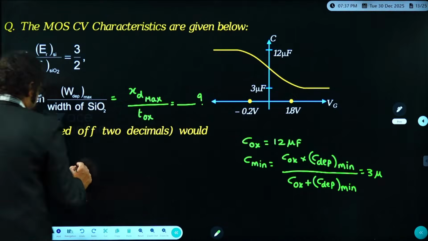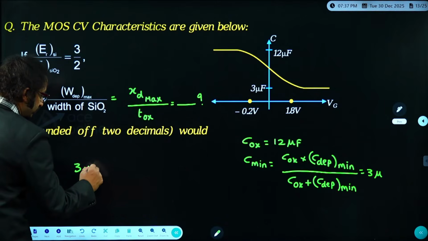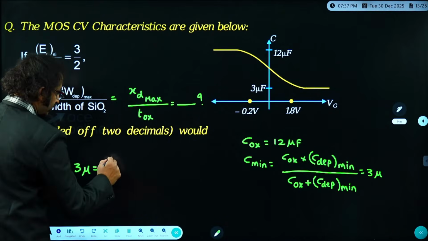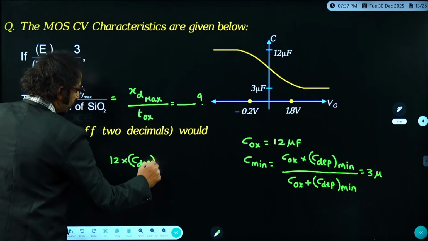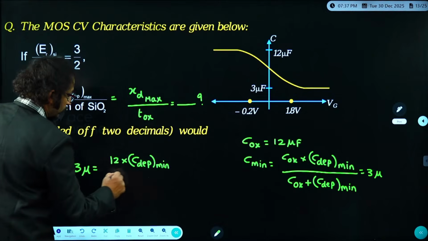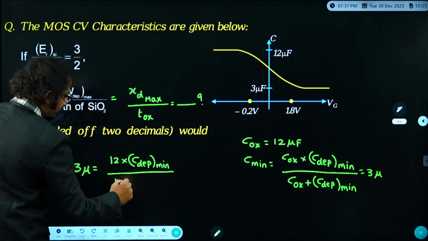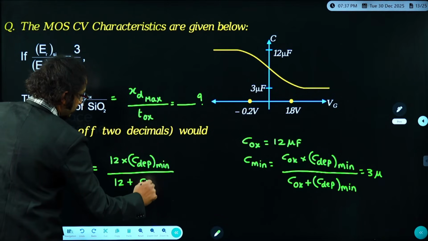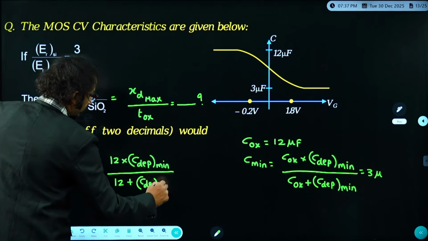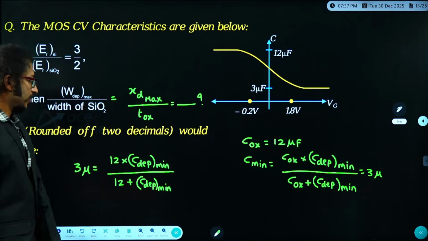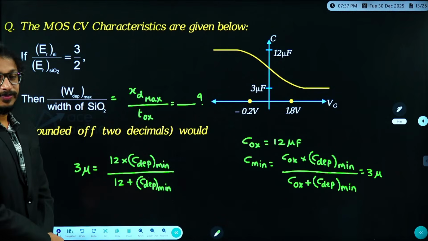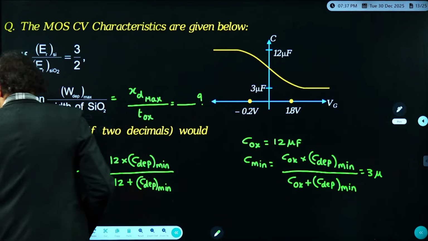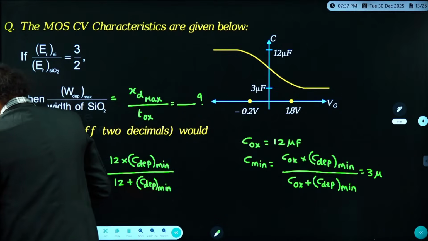Now respond, everybody in the class. So 3 microfarads is equal to 12 into C depletion minimum, whole divided by 12 plus C depletion minimum. I hope from here you can easily find the value of C depletion minimum. Can anyone tell me what C depletion minimum you got, dears?